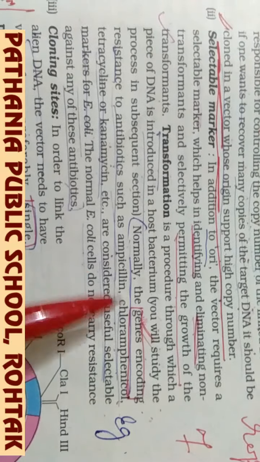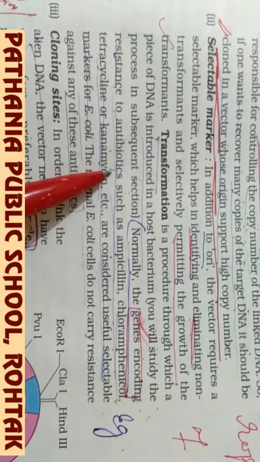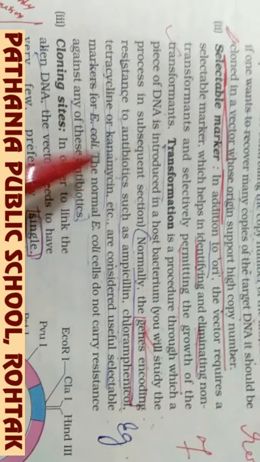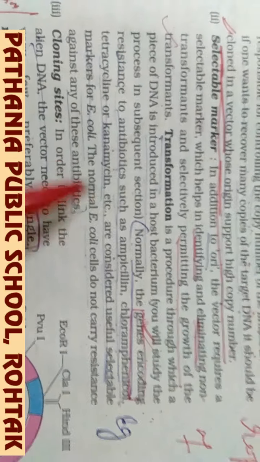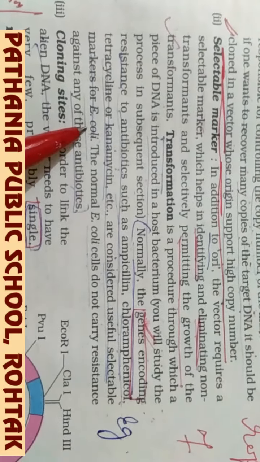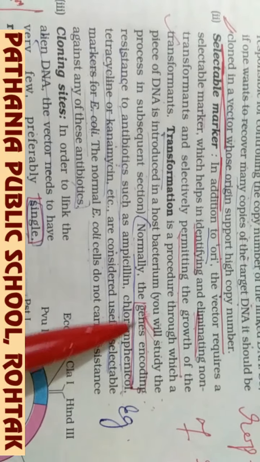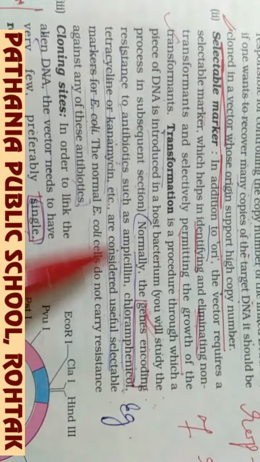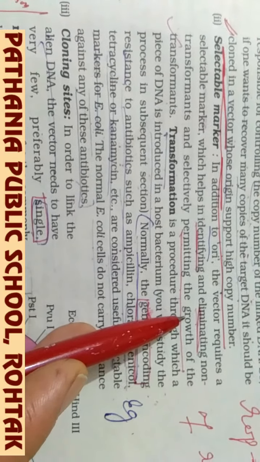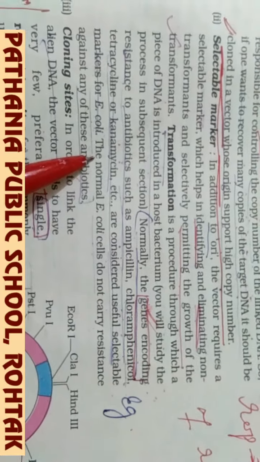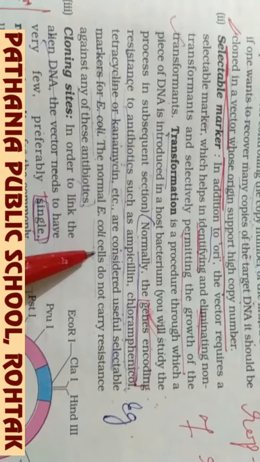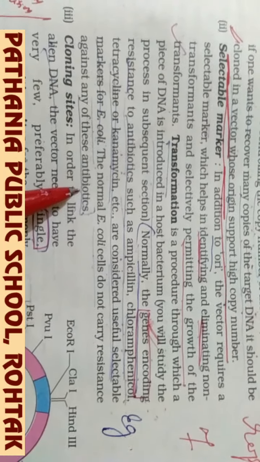Here they have taken the example that suppose the genes encoding for antibiotic resistance like ampicillin resistance, chloramphenicol resistance, tetracycline resistance or kanamycin resistance. If E. coli bacteria are not resistant to these antibiotics, and we want to make them resistant, then genes encoding for these antibiotics are to be linked to the plasmid, which is to be prepared outside, and then introduced into the E. coli bacteria, so that the E. coli, which is a host cell, will now become antibiotic resistant.